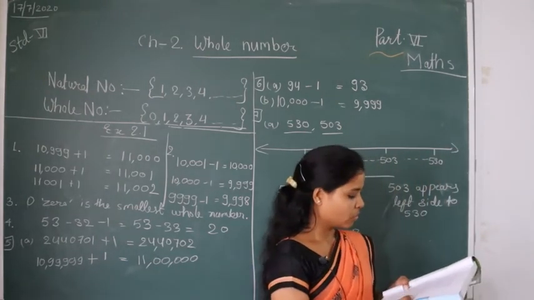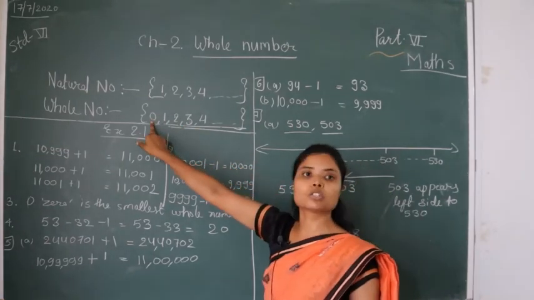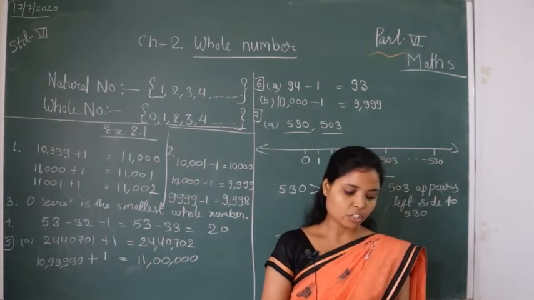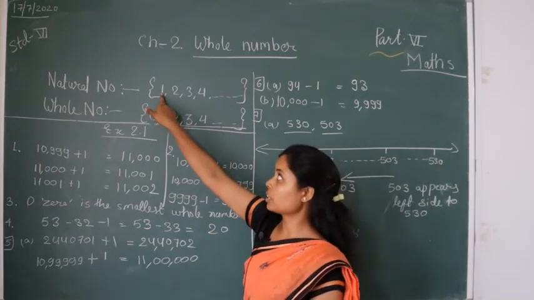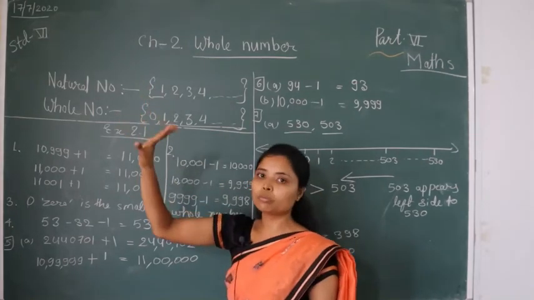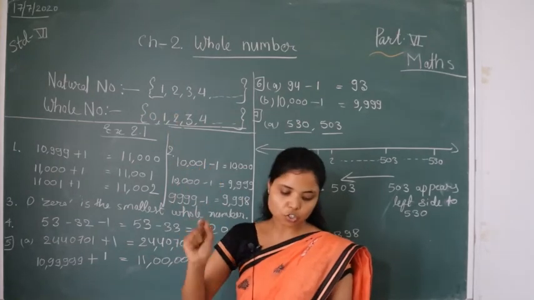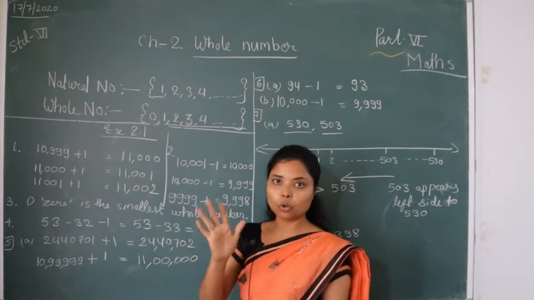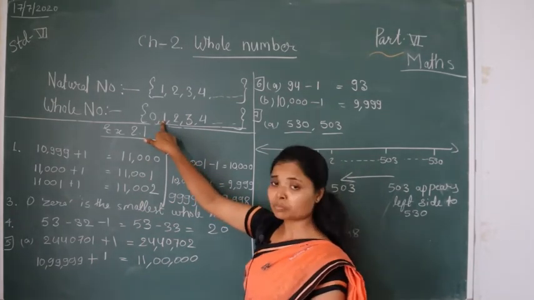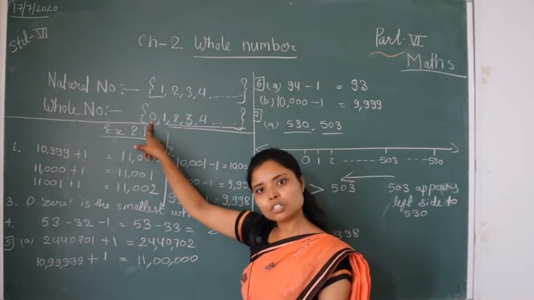Then next, 1 is the smallest whole number. Is 1 the smallest whole number? No. 0 is the smallest whole number. So this statement is false. The natural number 1 has no predecessor. Yes, because there is no number. So the natural number 1 has no predecessor. This statement is true. The whole number 1 has no predecessor. False. Because when you subtract 1 from 1, you get 0, and we have whole number 0, so this statement